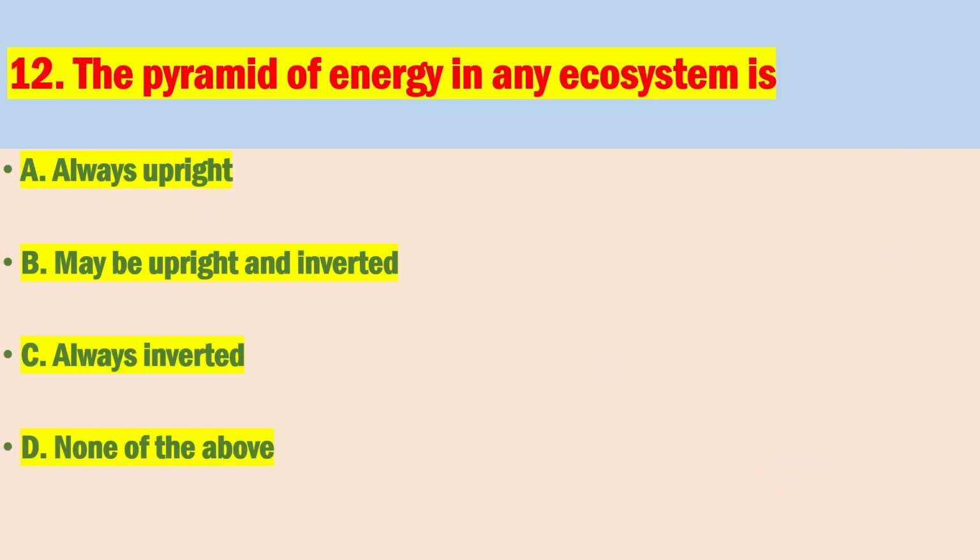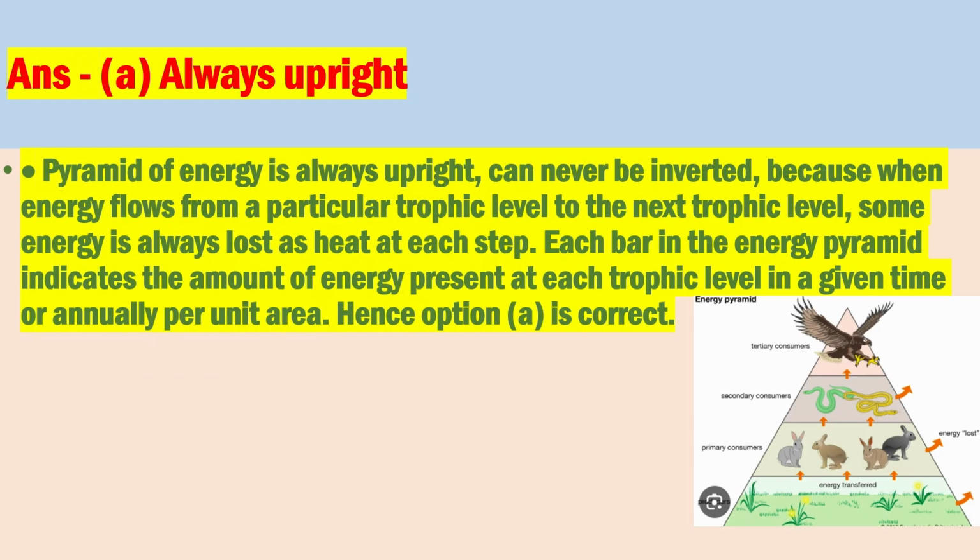Number 12. The pyramid of energy in any ecosystem is? A. Always upright. Pyramid of energy is always upright, can never be inverted, because when energy flows from a particular trophic level to the next trophic level, some energy is always lost as heat at each step.